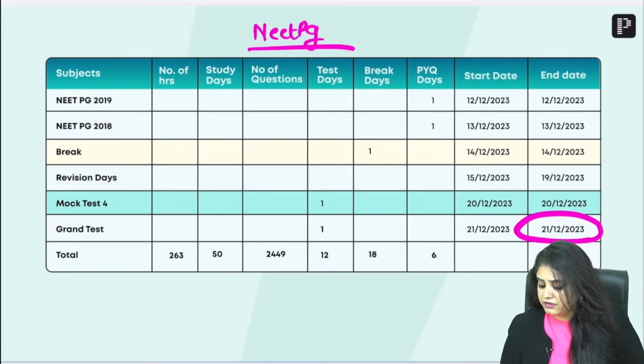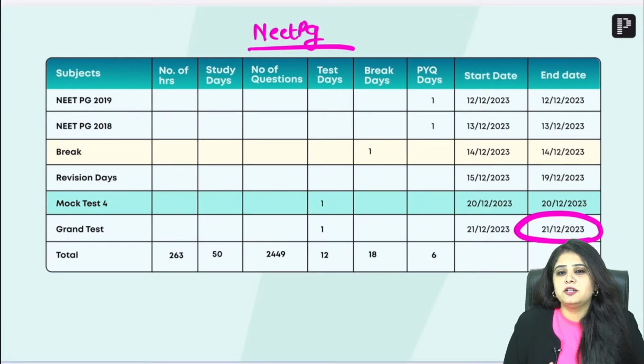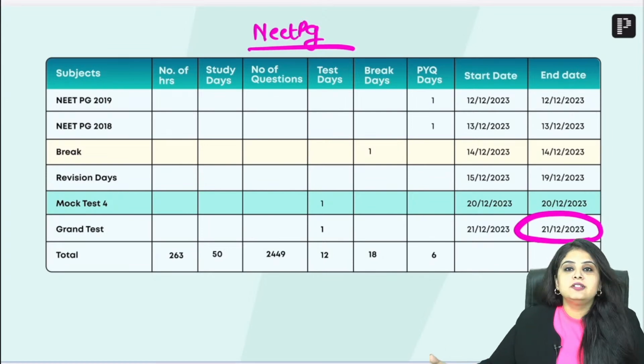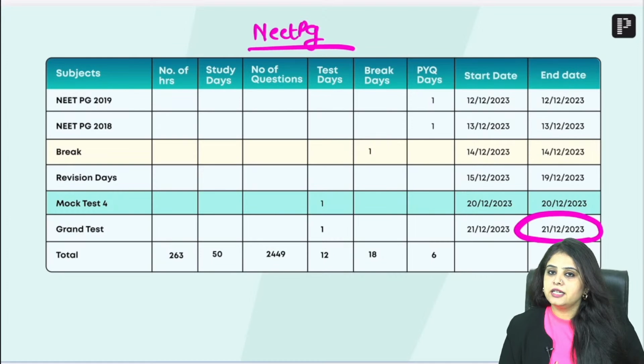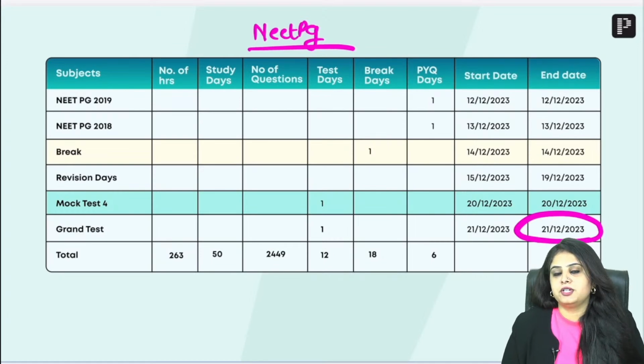And someone says, for FMG, can we adopt the NEET PG timetable? Why do you want to do that? FMG exam is in December. So NEET PG timetable is only going on till 24th or 21st of December. So why do you want to overlap these two? If you're targeting the December exam, then follow the FMG timetable. If you're targeting the March exam, follow the NEET PG timetable. क्यों अपना लाइफ और कॉम्प्लिकेट करना है, राइट? We don't want to do that.